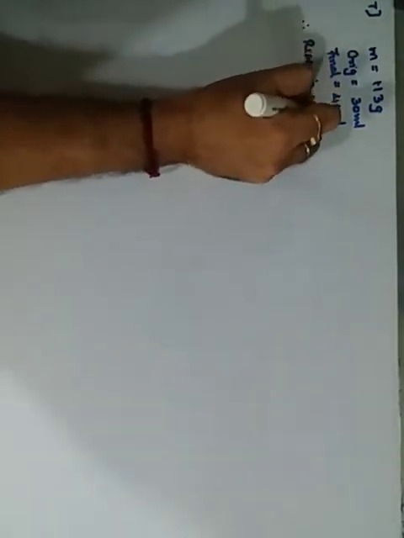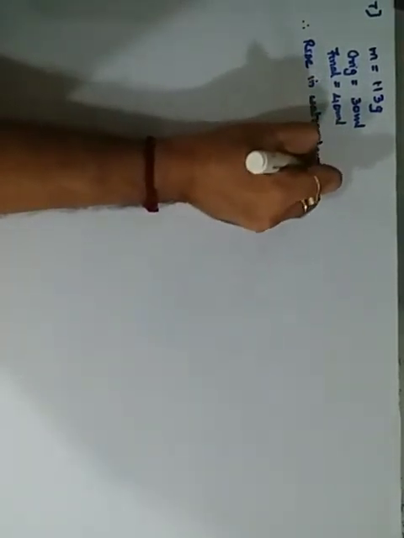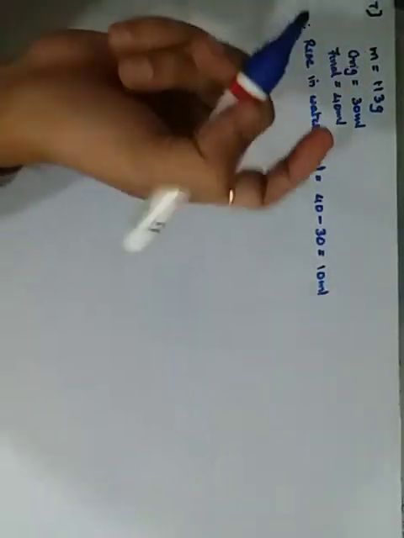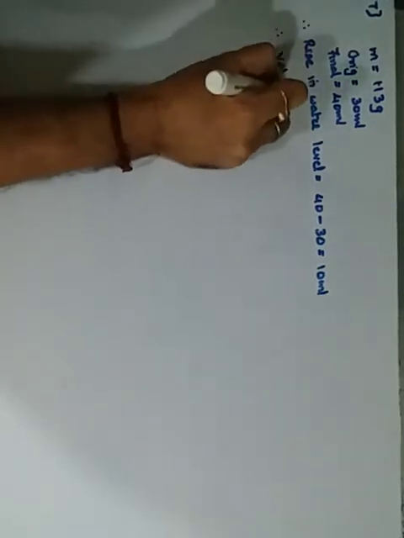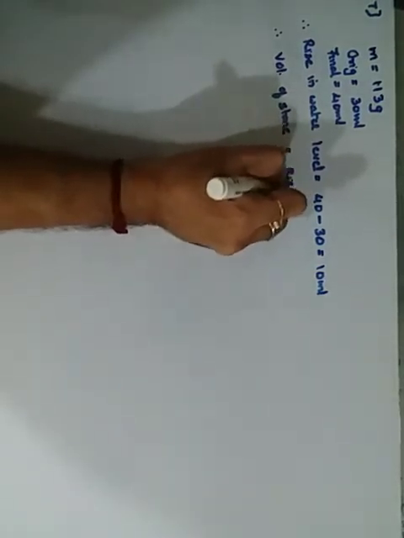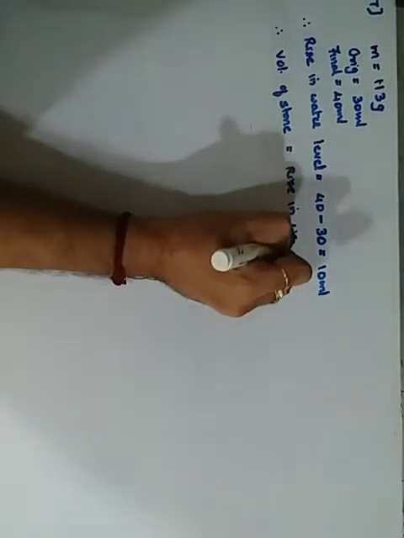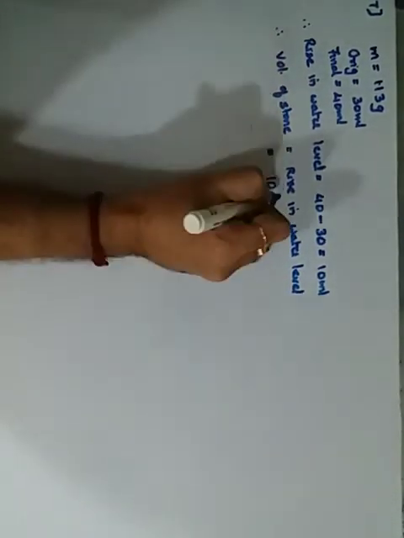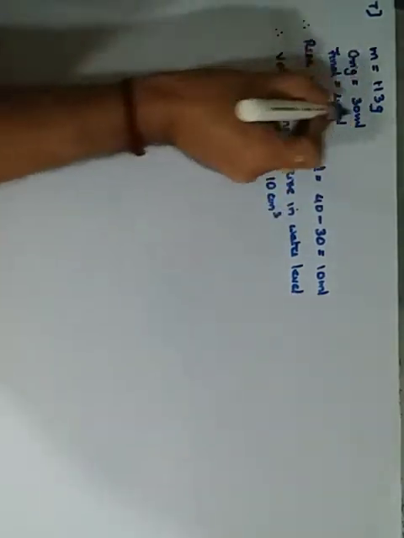Therefore the rise in water level is 40 ml minus 30 ml, that is your 10 ml. So whatever is the rise in the water level, that is the volume of water displaced or the volume of the stone. Therefore the volume of the stone which was dipped is equal to the rise in the water level, or you can say water displaced. It is simply 10, but the volume is calculated in centimeter cube because everything is in CGS system.